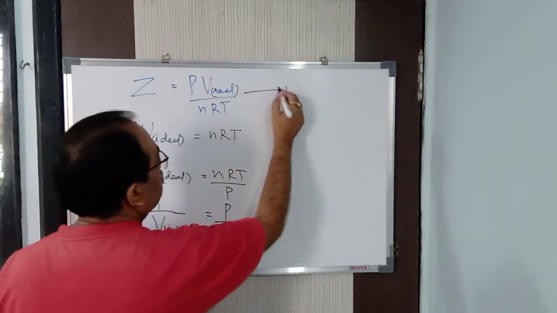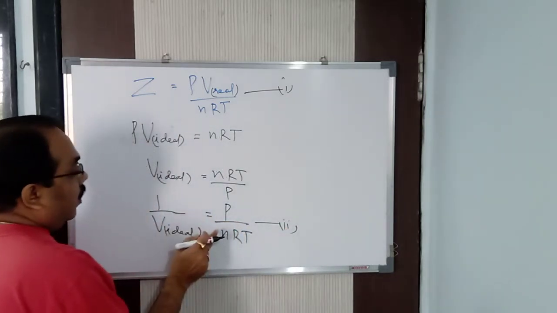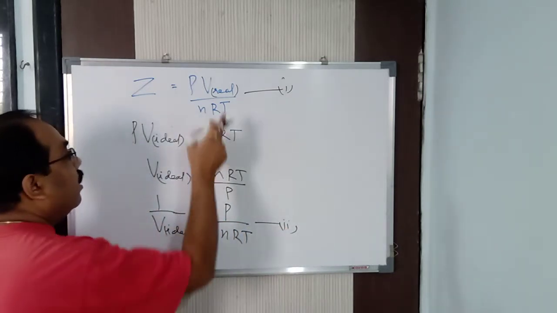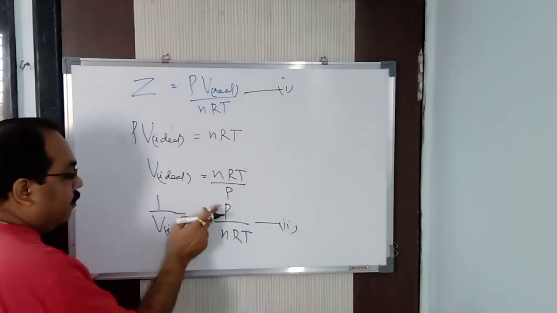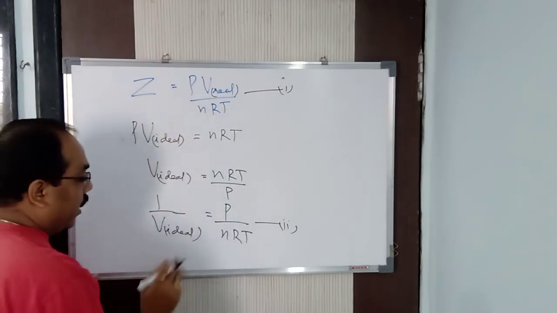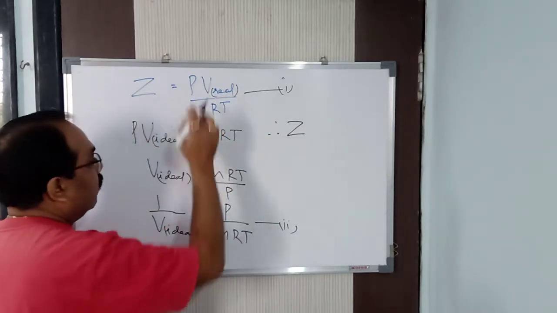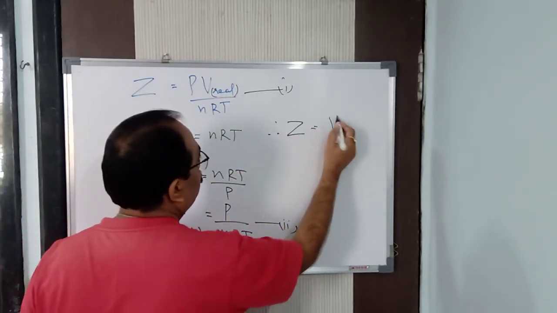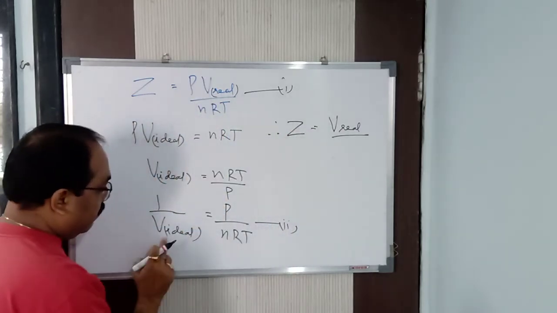Let us call the compressibility factor expression equation 1, and this one equation 2. Now I will put the value of 2 in 1. P by nRT is 1 by V ideal.